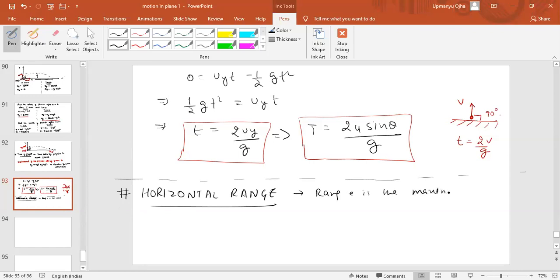Range is the maximum displacement of the particle along the x-axis. Along the x-axis, the maximum displacement of the particle is known as range.